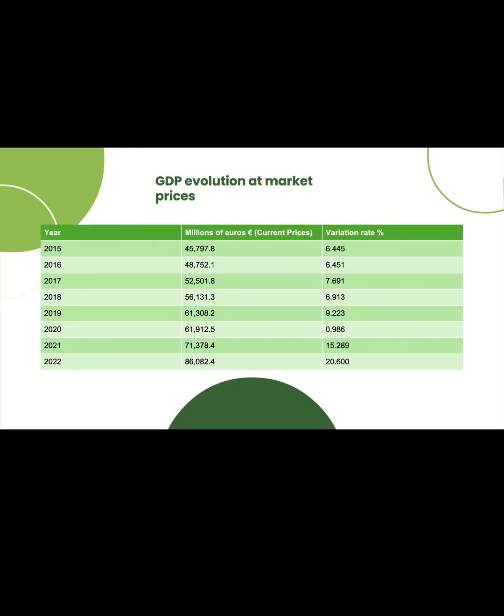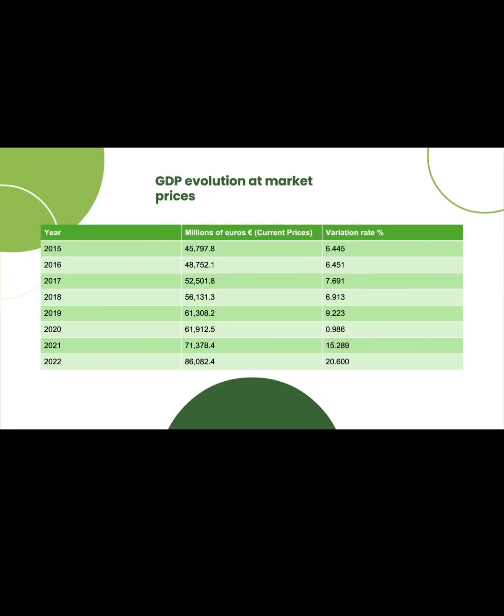We can see that from 2015 to 2019, the variation rate is pretty average. There are no outstanding measures. And after the 2019 period, there is this decrease and a pretty big increase from 2020 to 2022. This increase was mainly caused by the post-pandemic economic recovery and increased foreign investments.